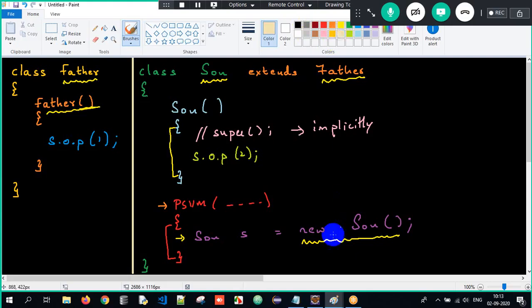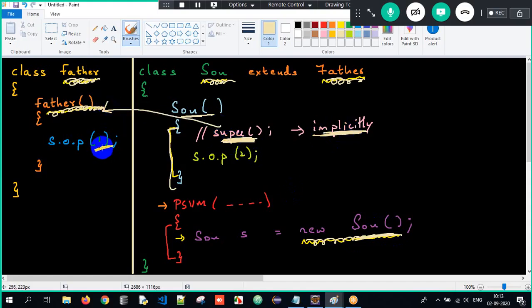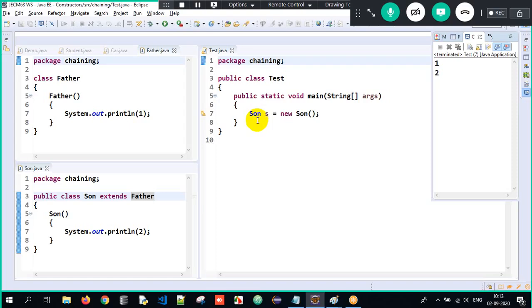I repeat what I told here. When we create an object of a class, and if that class has a superclass, and if that superclass has a non-parameterized constructor, the subclass constructor will invoke it implicitly. Therefore, when I create an object here, the control will go here, but there is a super calling statement which is implicitly used. So from here, the control will go here. 1 will get printed, comes back, 2 will get printed. Got the clarity here?